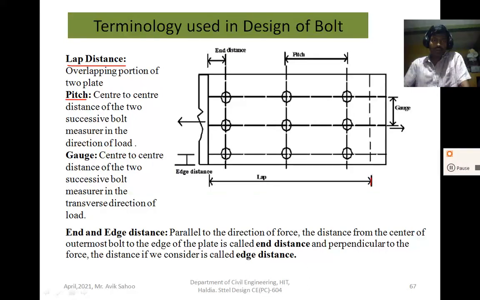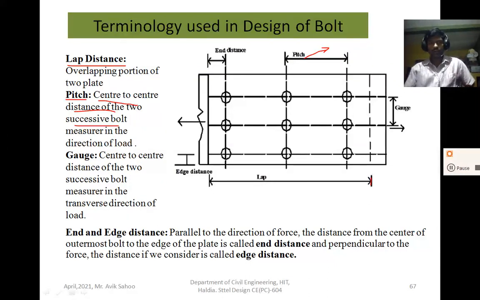Then pitch. So what is pitch? The center to center distance of two successive bolts, measured in the direction of load. So this is the direction of load. If the distance is measured in the direction of load and from center to center of two successive bolts, it is called pitch. Here we are showing the pitch distance, the center to center distance of the bolts measured in the direction of forces.